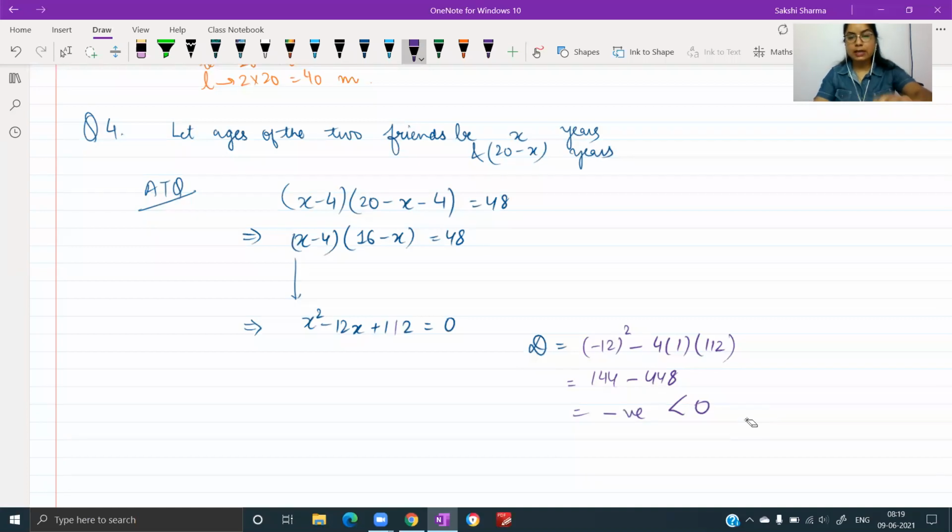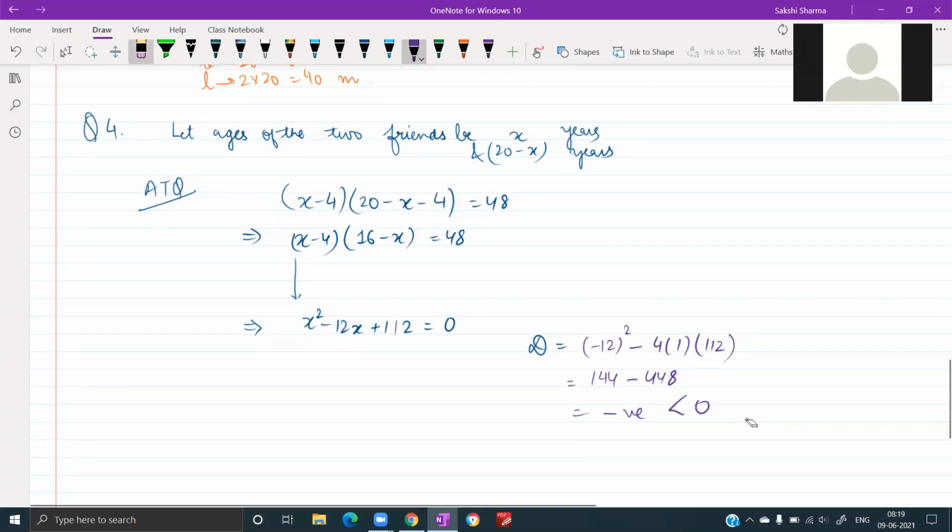Kindly check, is it x square minus 12x? Minus 20x. X square minus 20x plus 112.